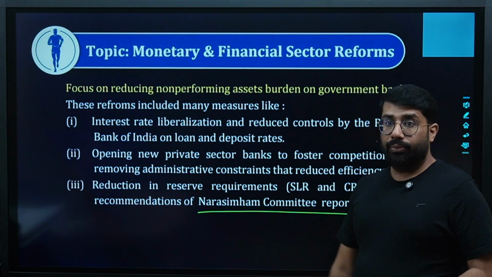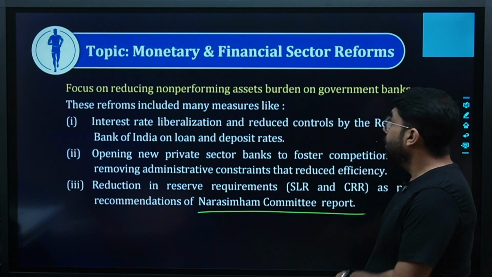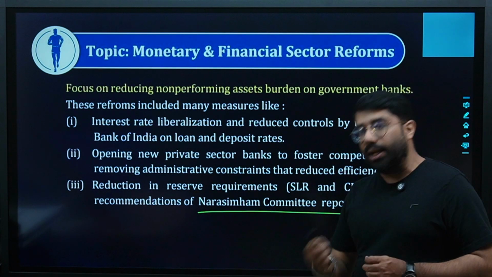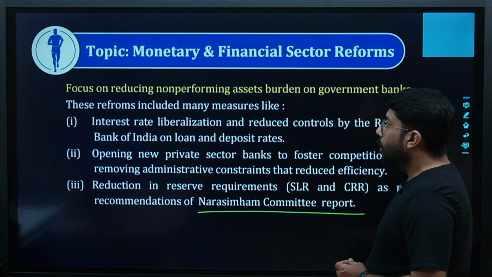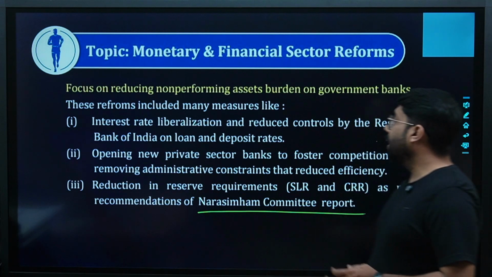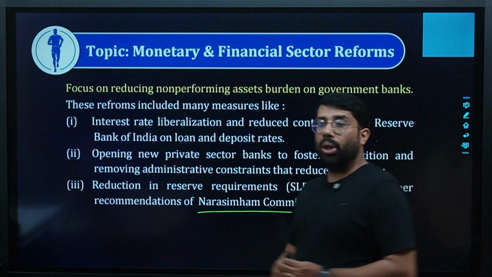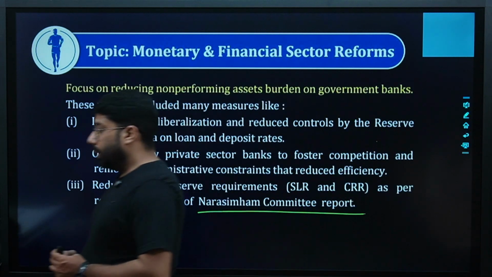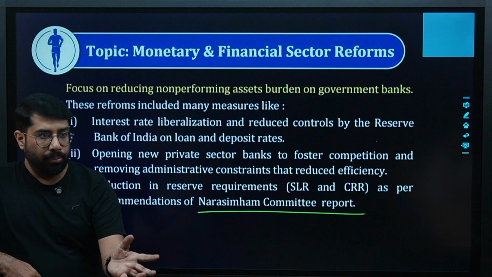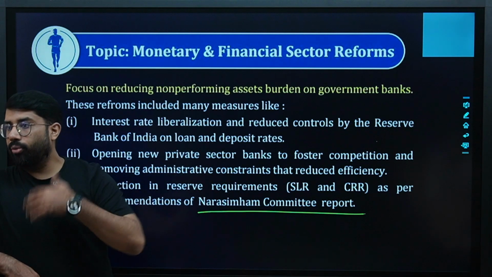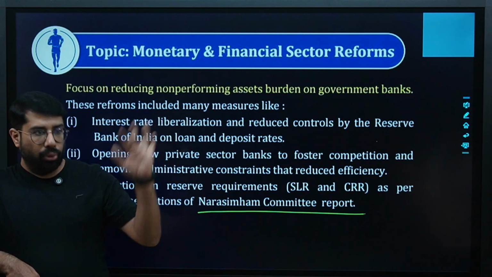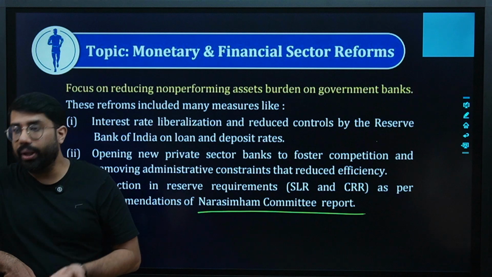Monetary and financial sector reforms. Focus on reducing the non-performing assets burden on government banks. The focus of this reform was that all the assets which are not performing, we should reduce them so that we get more performing assets and fewer non-performing assets, so that our return could increase.